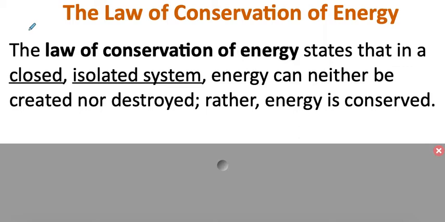So we have this law called the law of conservation of energy. The law of conservation of energy states that in a closed, isolated system, so hopefully we remember these pieces here, energy can neither be created nor destroyed, rather energy is conserved. So thinking about that question that we just had, can energy be lost? Well, this tells me that no, it can't, but it's going to be conserved, and it might be changed into different things.